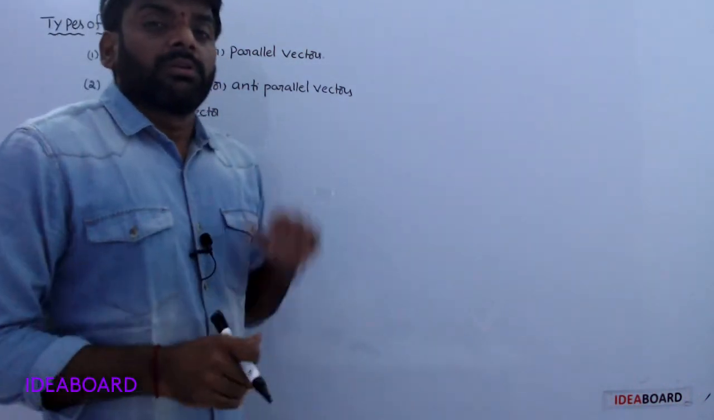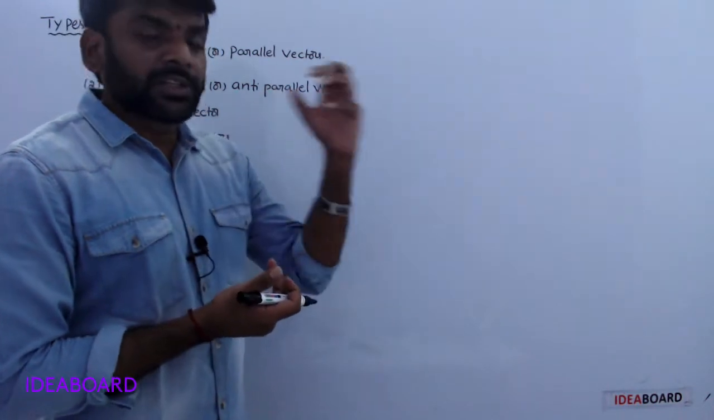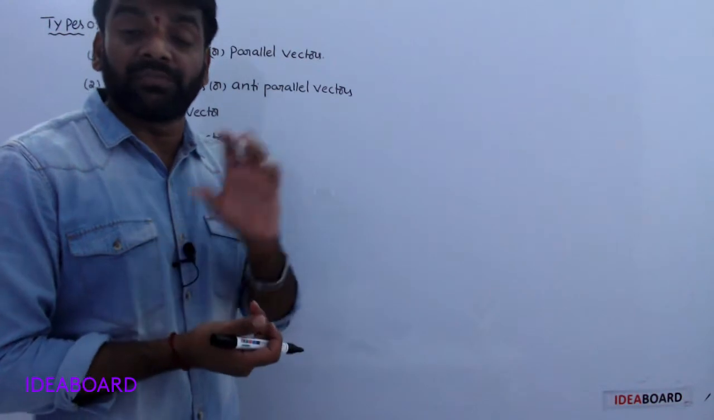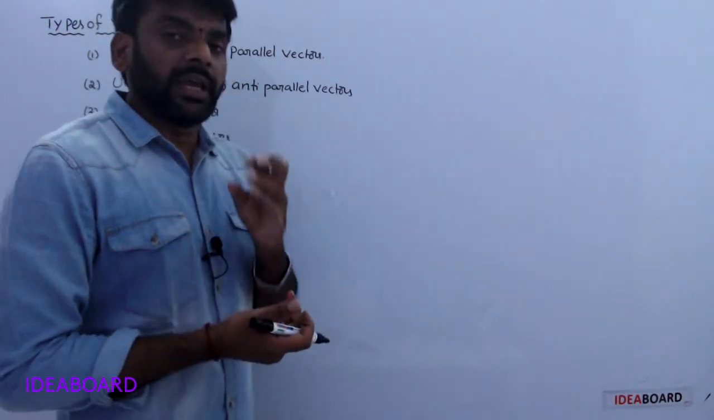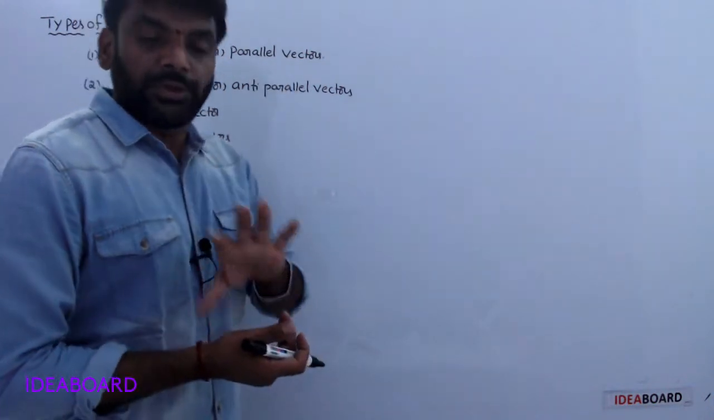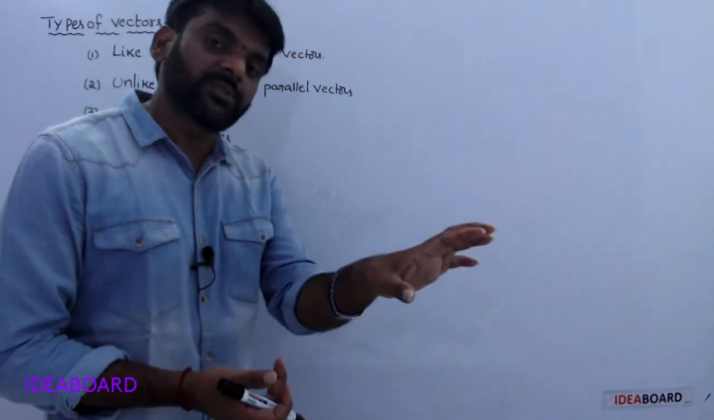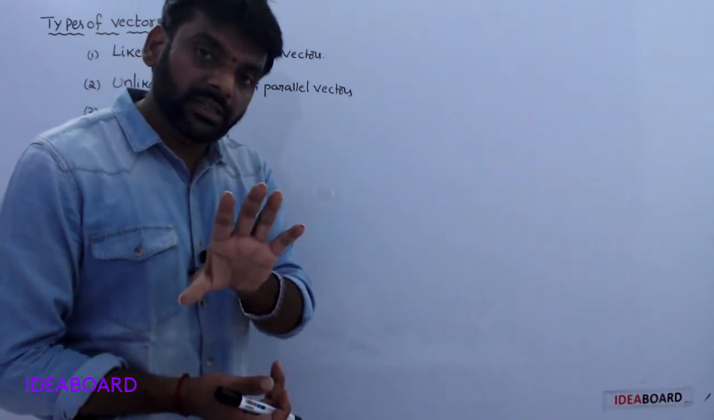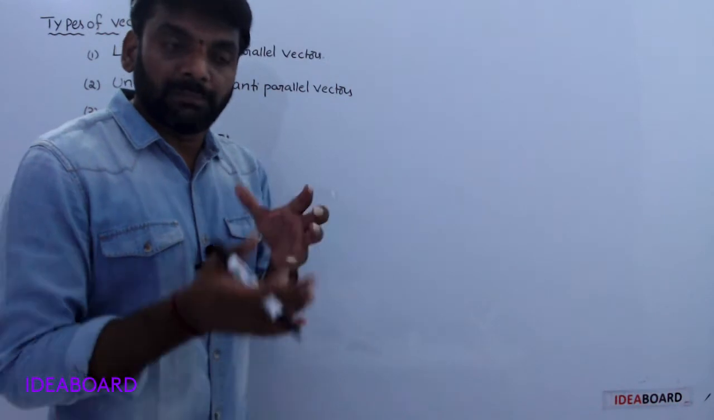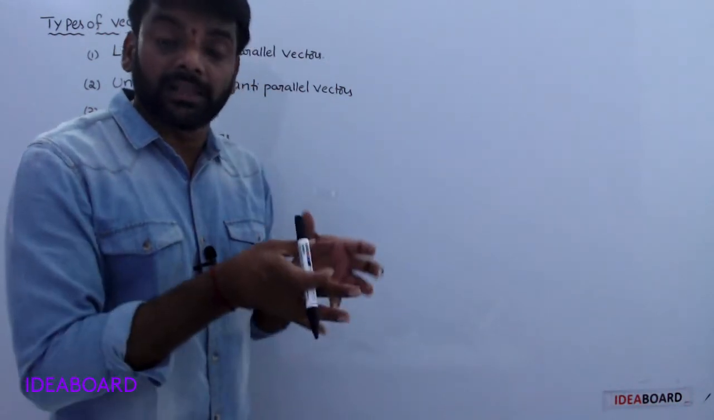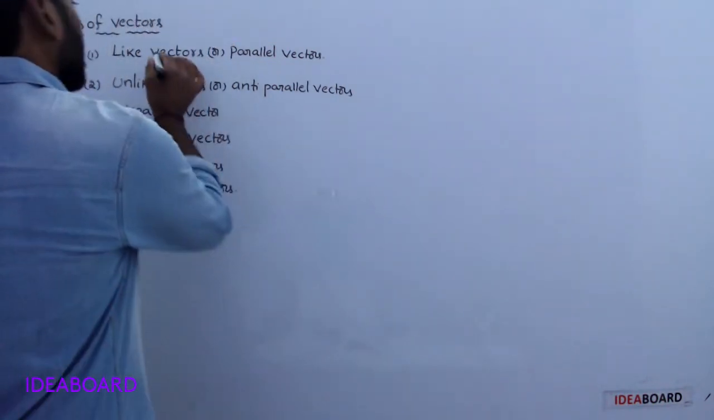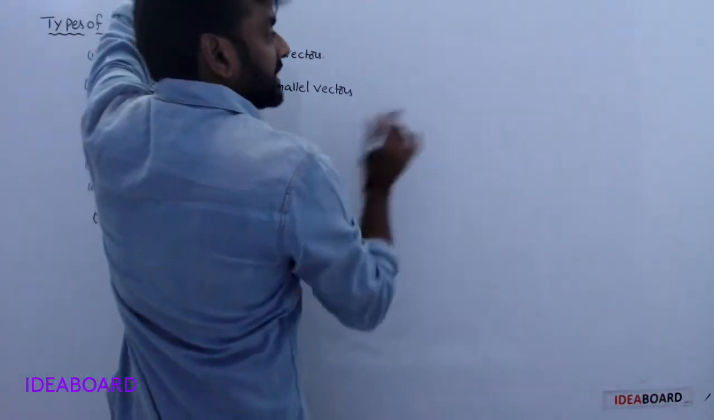Here the vectors considered are of the same physical quantity only. For example, if you consider displacement, you consider only displacement vectors. If you consider velocity, you consider only velocity vectors. Comparison is made only between the same type of physical quantities. So, like vectors or parallel vectors mean